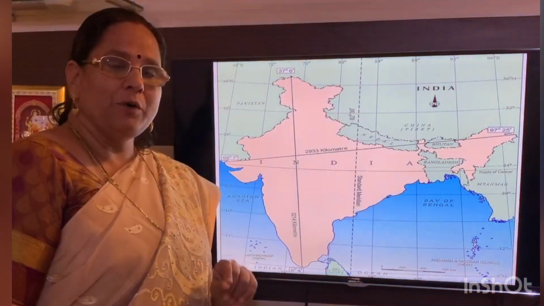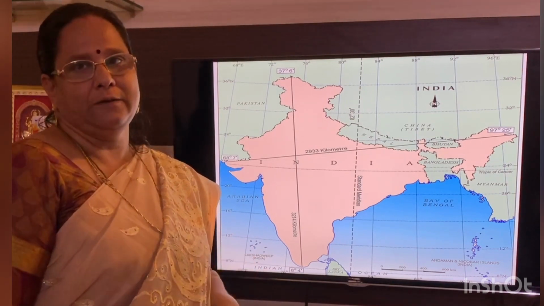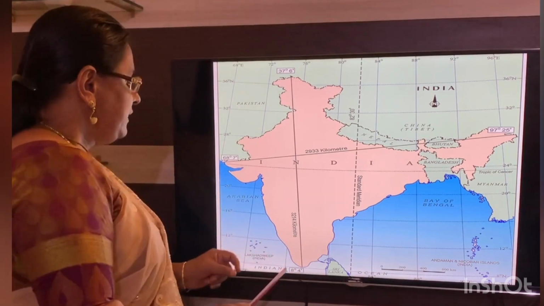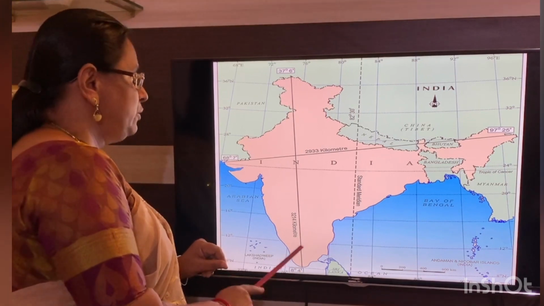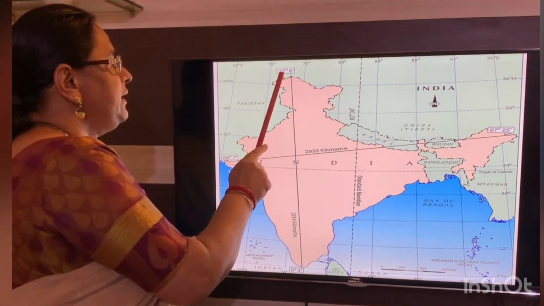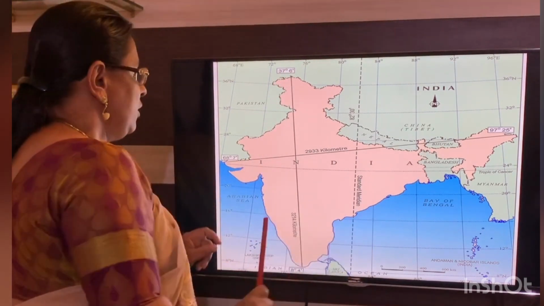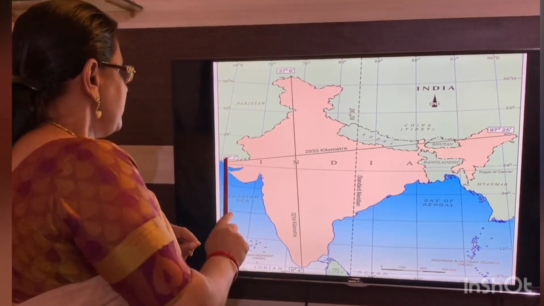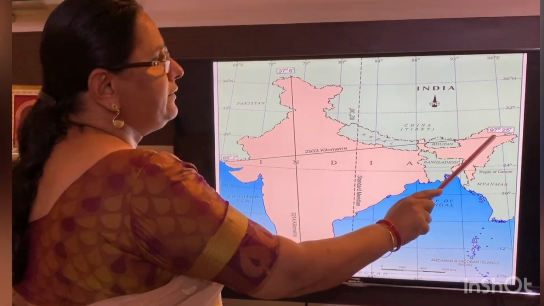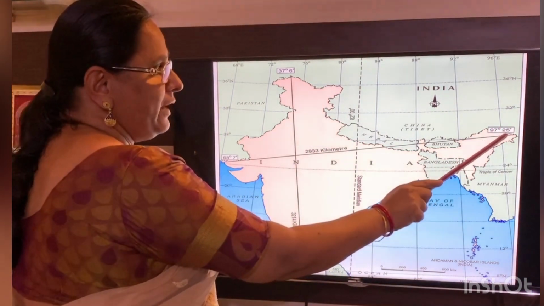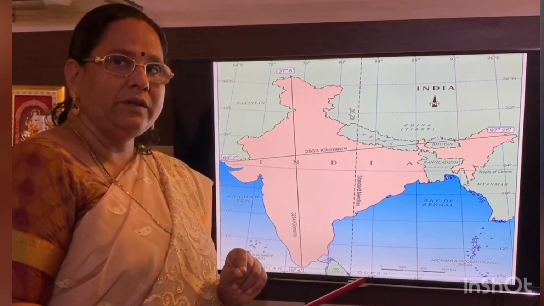Now, we will learn about the position of latitude and longitude of India. India's latitude first: 8 degree 4 north latitude to 37 degree 6 north latitude. Now longitude we will learn. Longitude is 68 degree 7 east longitude to 97 degree 25 east longitude. Understood? The latitude and the longitude of India.